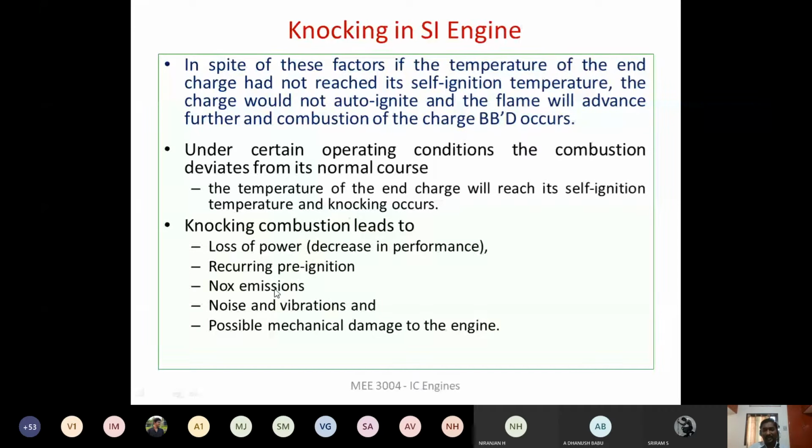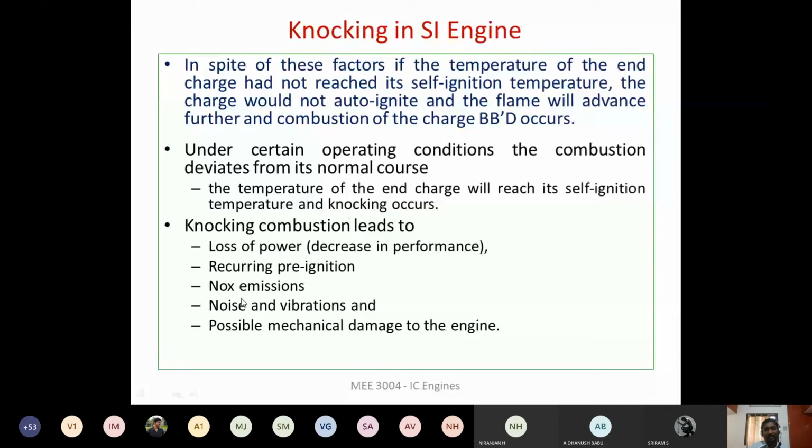When the shock wave is generated during knock, the temperature is going to be very high. At higher temperature, we will have the problem of NOx. The NOx emission is because of the higher temperature. If the combustion temperature is too high, then NOx will be formed, because for combustion you supply both fuel and air. In the air we have nitrogen, and it also contains oxygen. So at a higher temperature, this nitrogen and oxygen combine and form NOx.